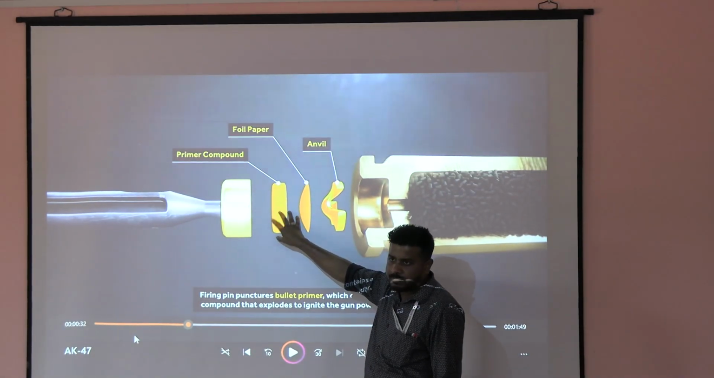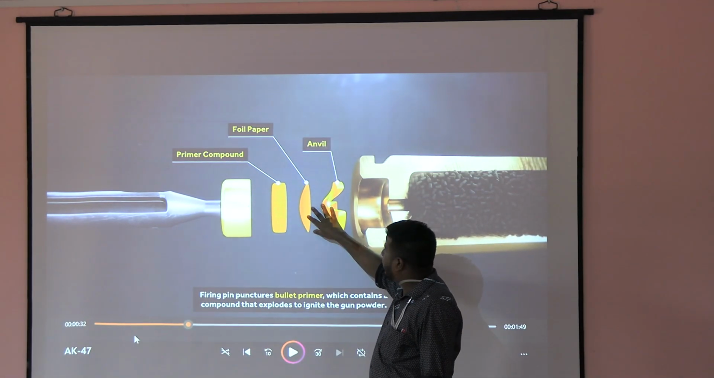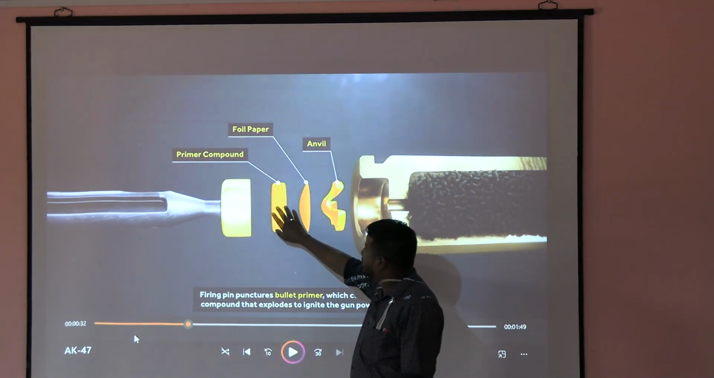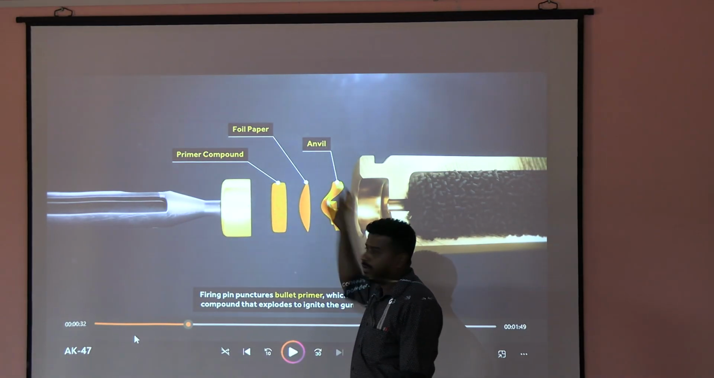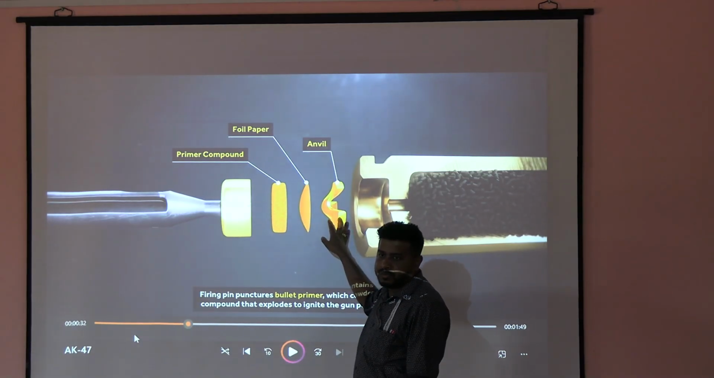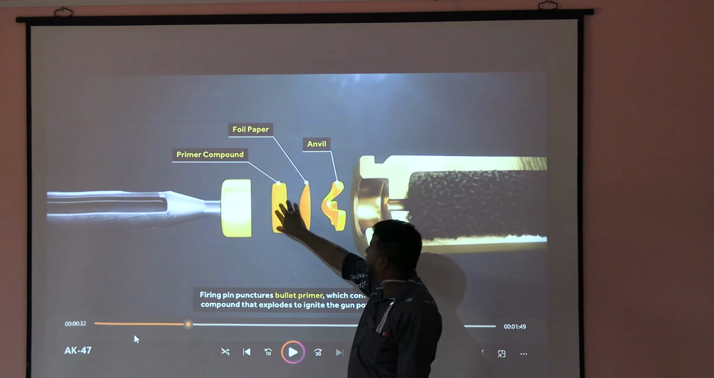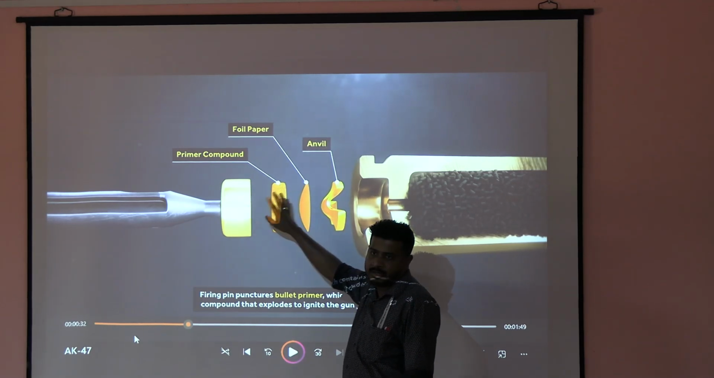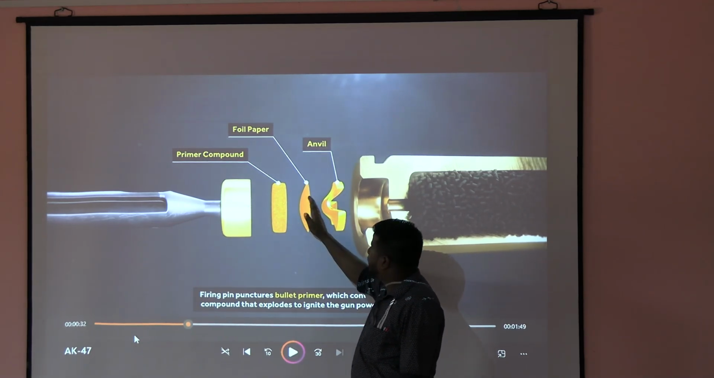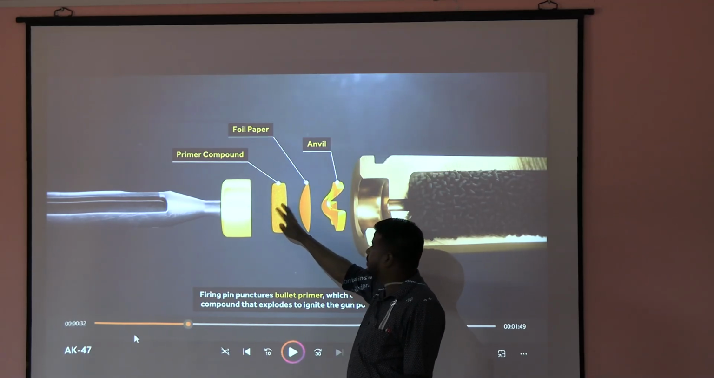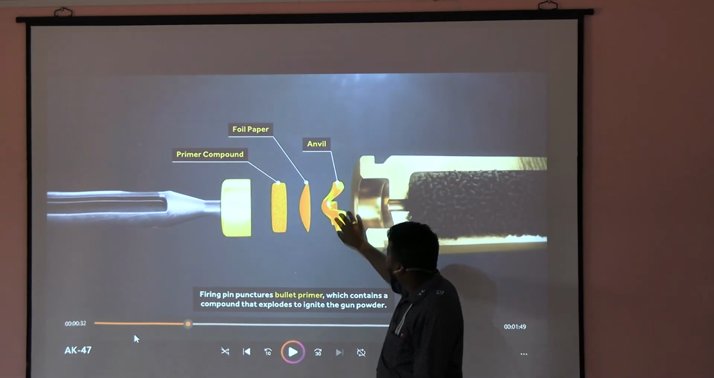Short note. Primer compound. Then foil paper, Anvil. Foil paper क्या करेगा? Not allow this primer compound to get spread in the surrounding areas. Okay? This will make sure that the primer compound is here. इसको इधर ही रहना है. इसको इधर नहीं आना है और पीछे नहीं जाना है. It should be here. So this foil paper prevents leakage of this primer compound. Okay? Anvil. Anvil का क्या role है?